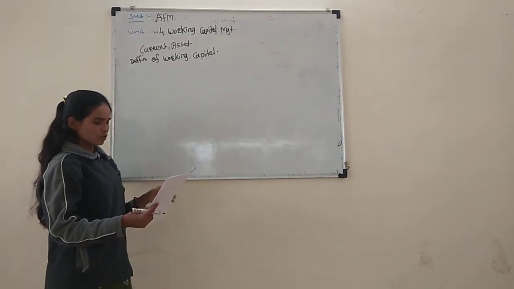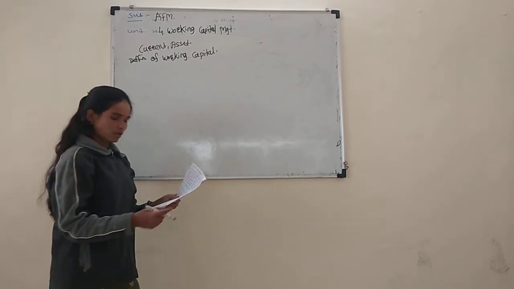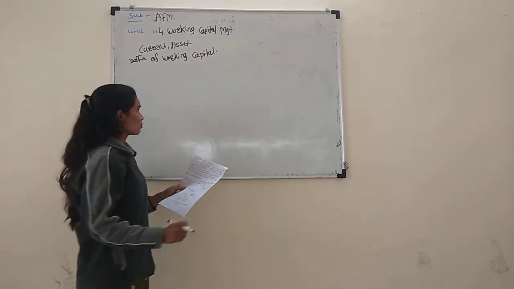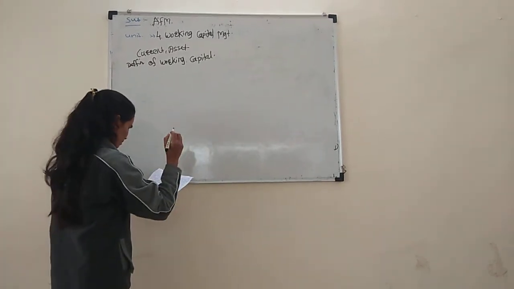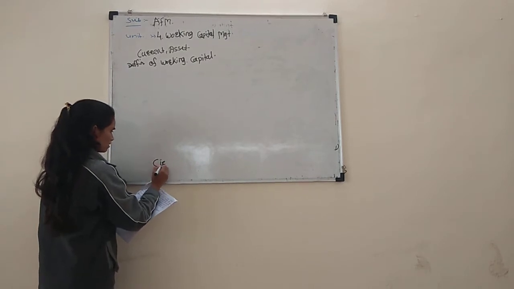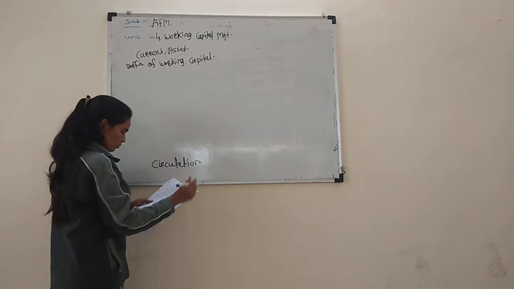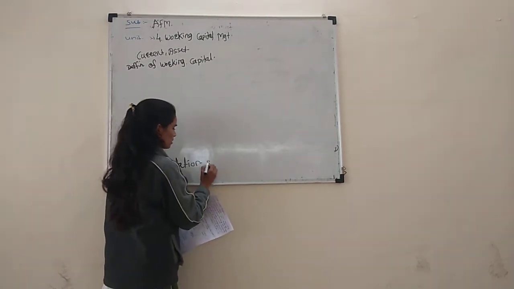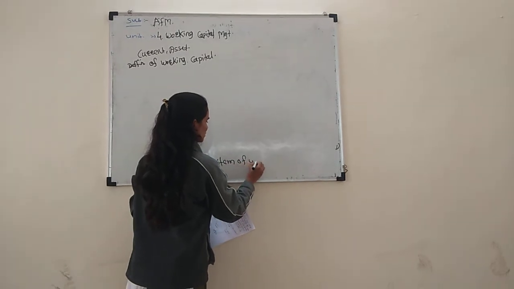Next is the working capital formula and the circulation system of working capital.